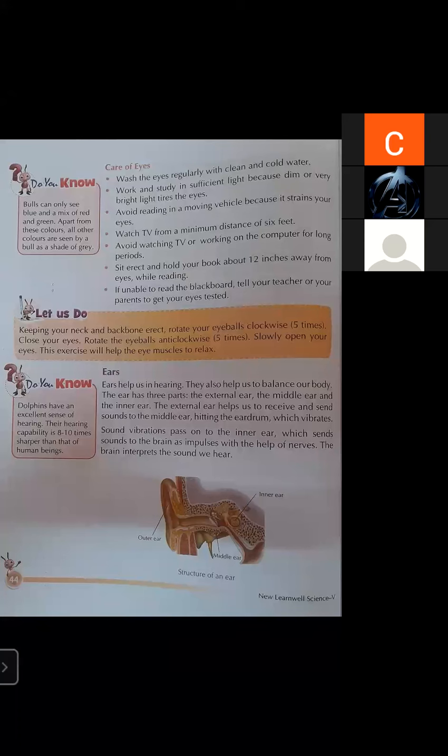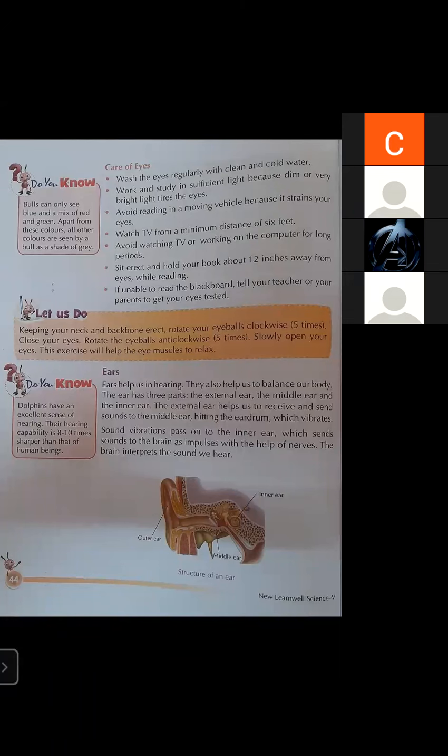Okay beta, so you have to take care of your eyes while taking online study, while reading anything on your mobile phone. Work and study in sufficient light, because dim light or very bright light tires the eyes. Avoid reading in a moving vehicle, because it strains your eyes.